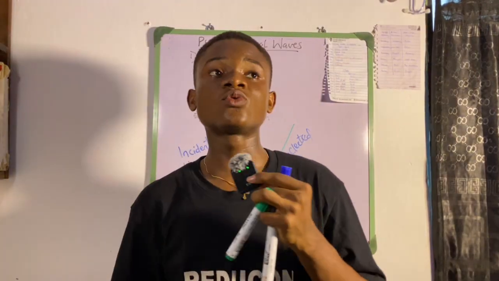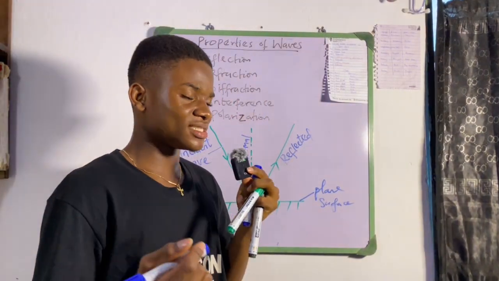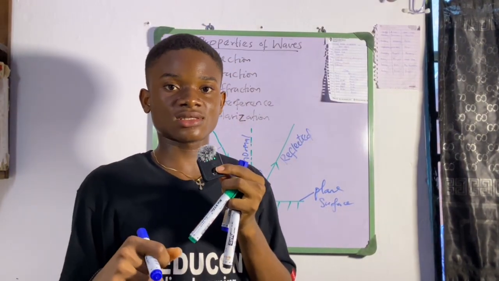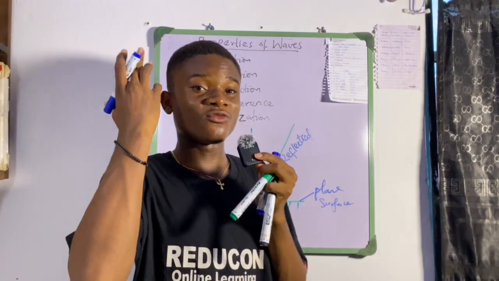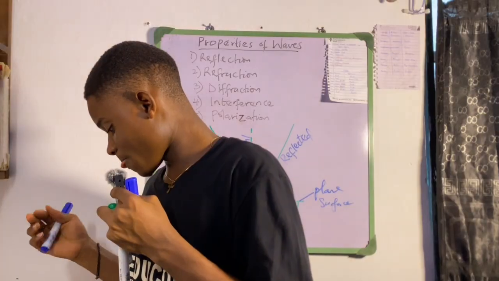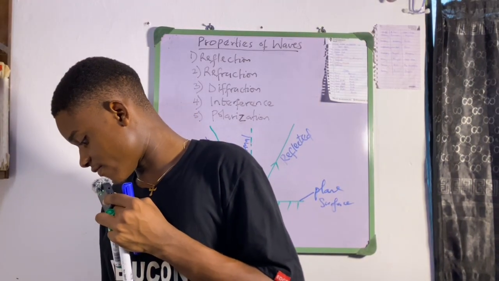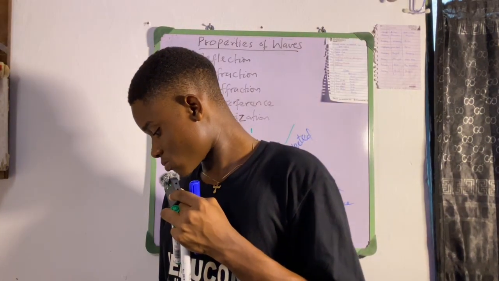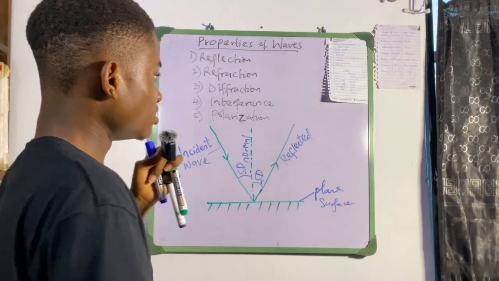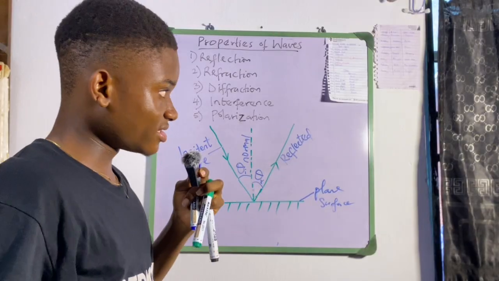So for sound waves, just stay in an open place, like in an empty room, then you shout. If you shout, you're going to hear your voice back, and that is the reflection. That's simply it. But for light waves, you are going to flash a light, let's say on a board, then you see the reflection.